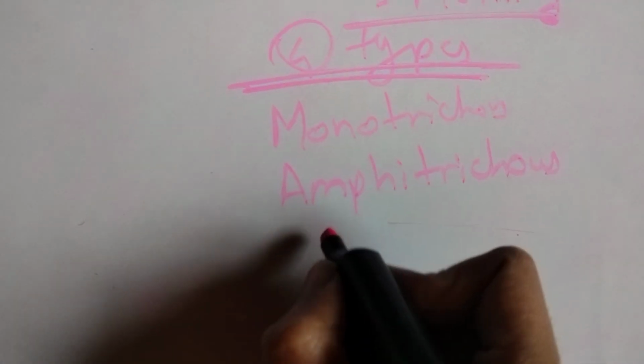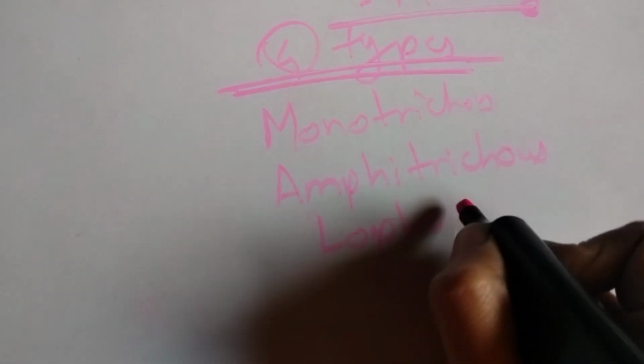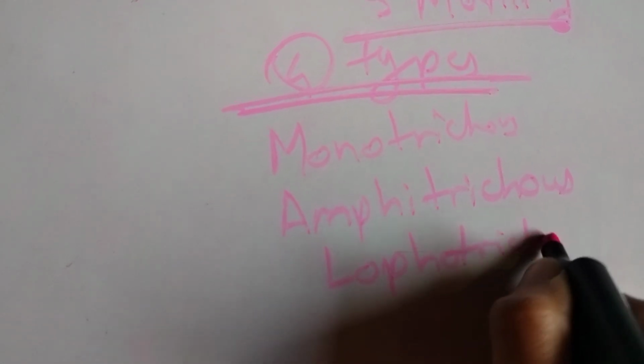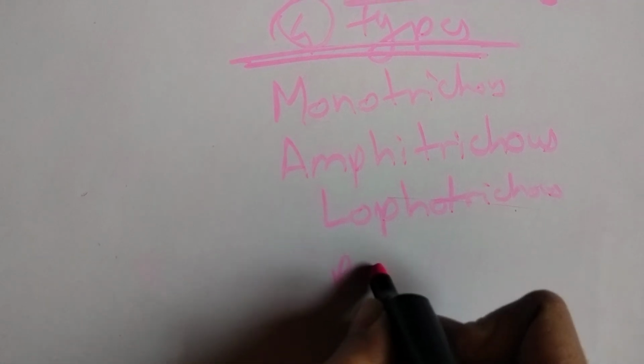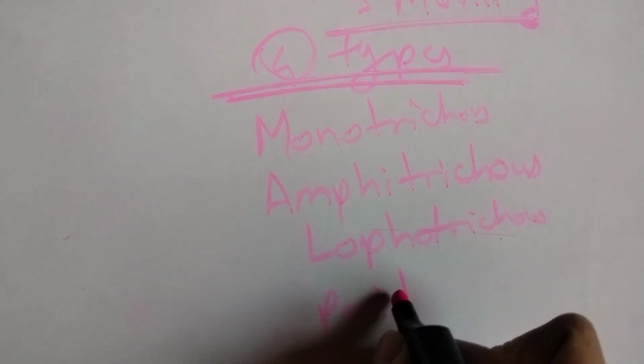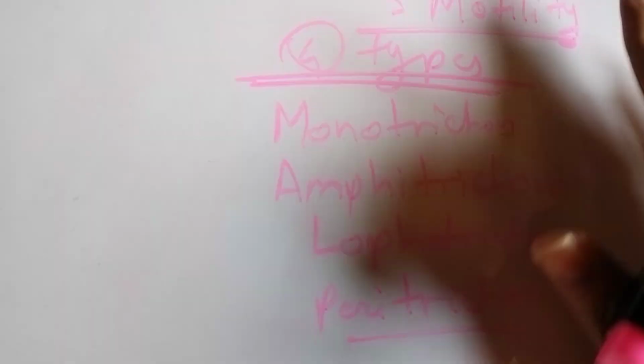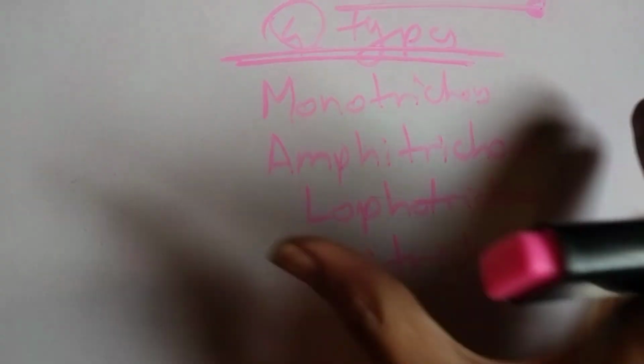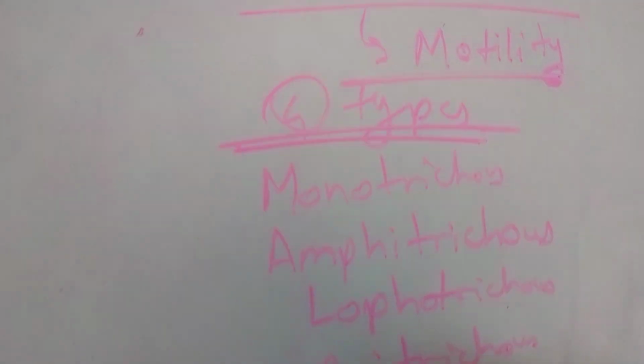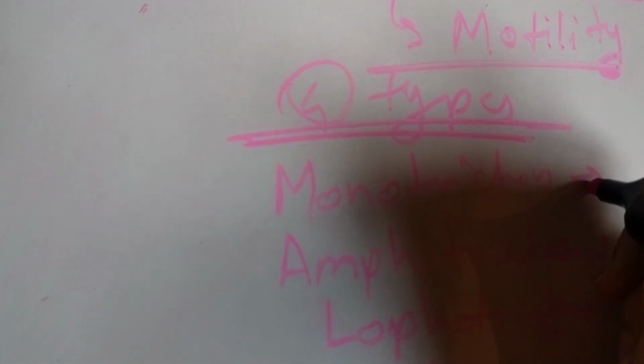Third is the lophotrichous flagella. And last one is the peritrichous flagella. Their name itself shows their characteristic of the motility.